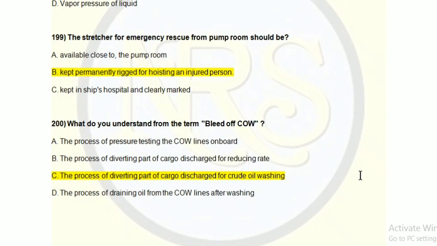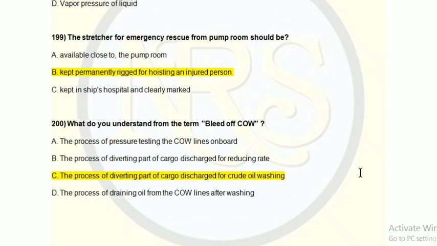If you want to evacuate a person who is injured or unable to walk by himself to reach the top floor, then we have to use an emergency escape procedure. That is, we have to have a permanent structure arrangement, and also a ratchet and lifting arrangement to lift a person to a tripod in case of emergency for escaping purposes or if the person is injured. So this is a SOLAS requirement. So question number 199, option B is the correct answer.